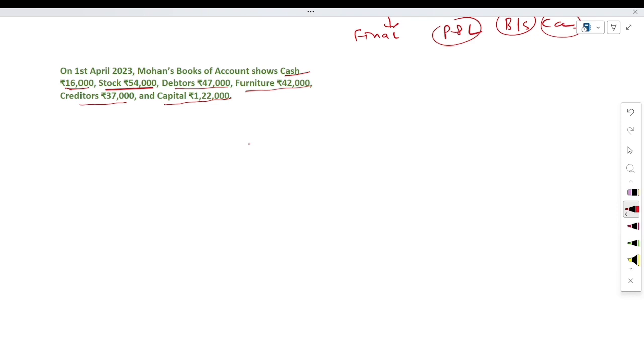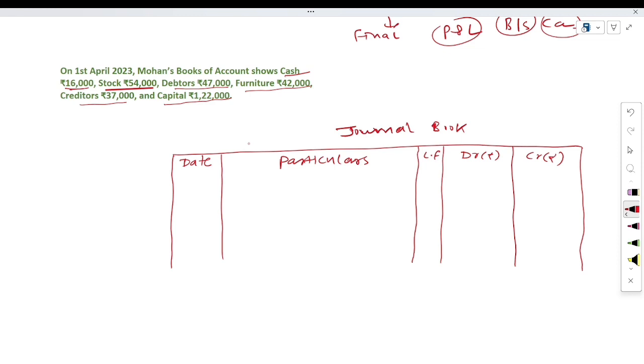Let us see here. First of all we will make a journal book. Now see here, this is the format of journal book, and in this format we will make the entry of journal. If assets and liabilities are given, then how will we pass the entry? Remember the point that assets will be debit and liabilities will be credit. In any transaction where only assets and liabilities are given, you just have to pass the entry like that. All assets will be written on the debit side and all liabilities will be written on the credit side.